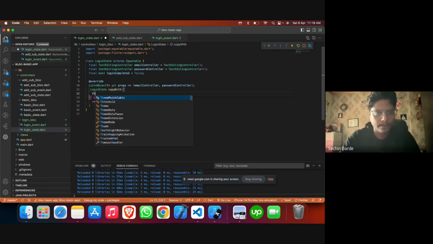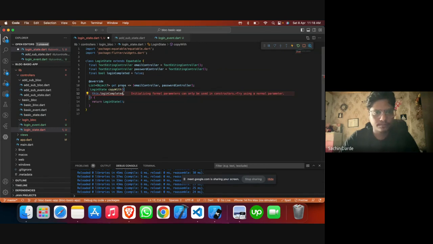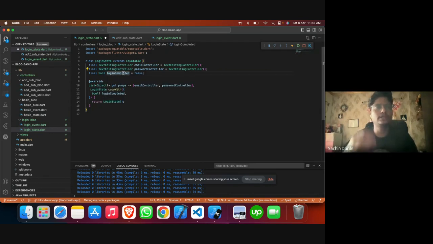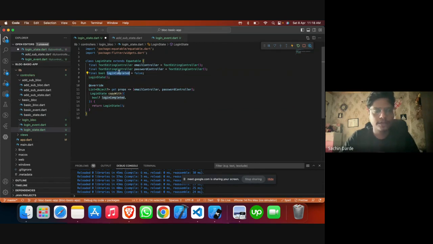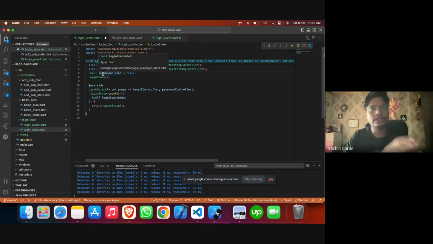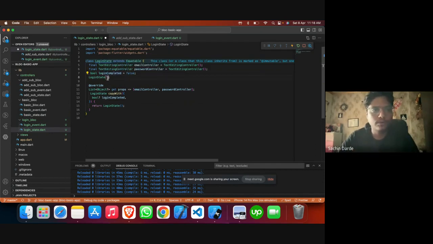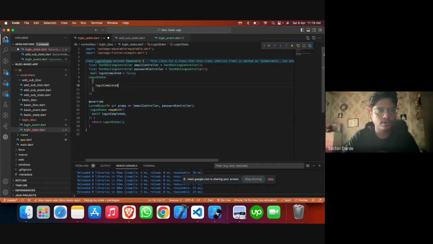Okay, so this dot, sorry, my bad, boolean. Okay, so we need to make sure that the login completed needs to be reinitialized. That's why we need to keep it within the constructor. Otherwise, we need to manually have it change, which is not going to be the case, because we need to then define it not final. So I don't want to make it more complicated with that.